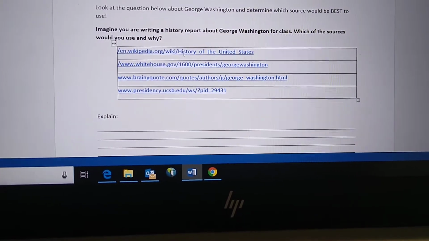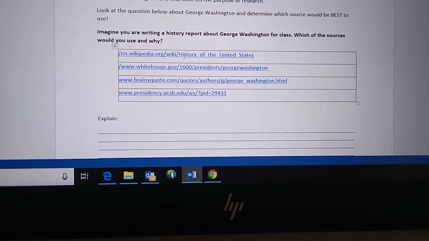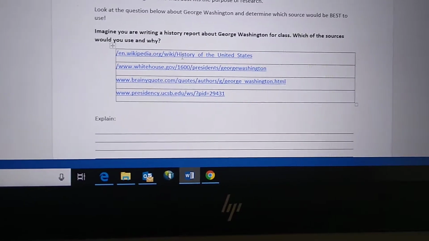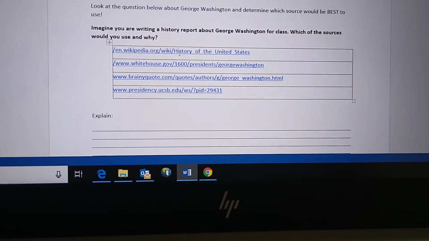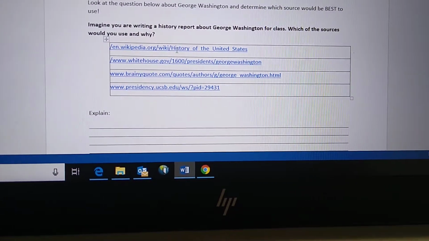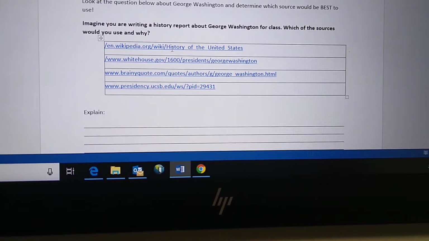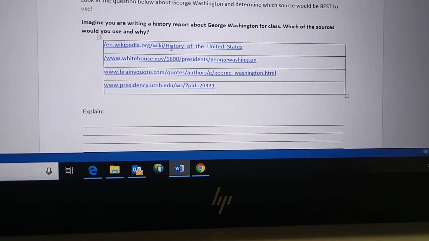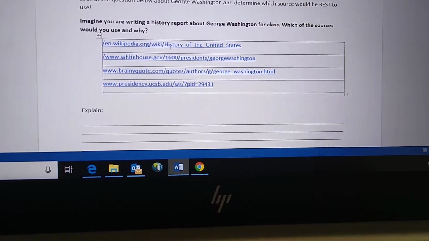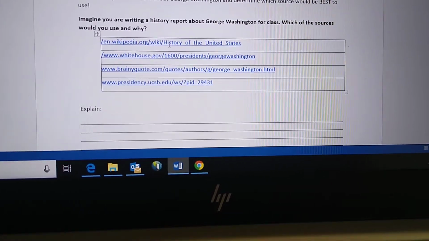So the first one is wikipedia.org/wiki history of the United States. The second one is whitehouse.gov/1600/president/George Washington. Third one is brainyquote.com/quote/author/George Washington.html.